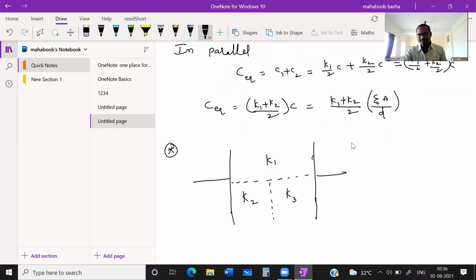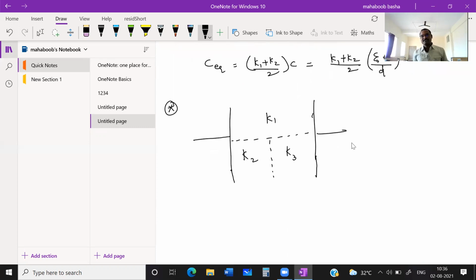You need to find. Yes, students, see here, first this total combination you can think like this. Here one capacitor is there, and down here two capacitors are connected in series, and this total combination is connected in parallel to this. Like this you can consider.